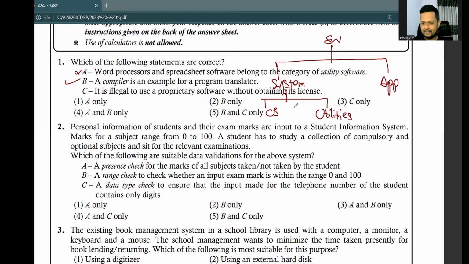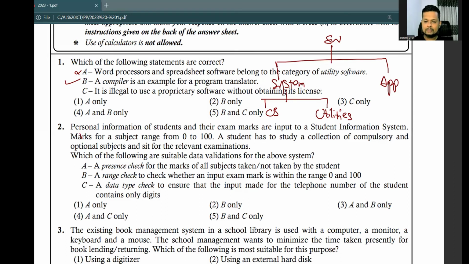We never read the agreement, but there are lots of terms, lots of actions that the proprietor can take against the user, and it explains how the user is eligible to use the software and so on. So yes, it is illegal to use a proprietary software without obtaining its license.